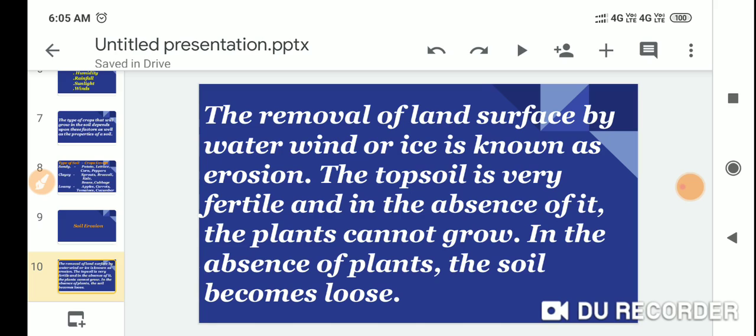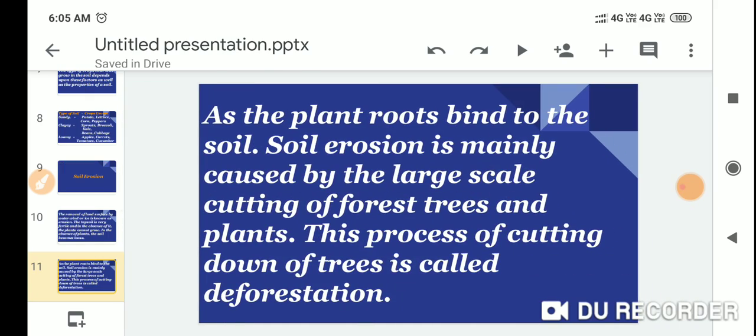The topsoil is very fertile, and in the absence of it the plants cannot grow. In the absence of plants the soil becomes loose, as plant roots bind the soil. Soil erosion is mainly caused by the large scale cutting of forests, trees and plants.